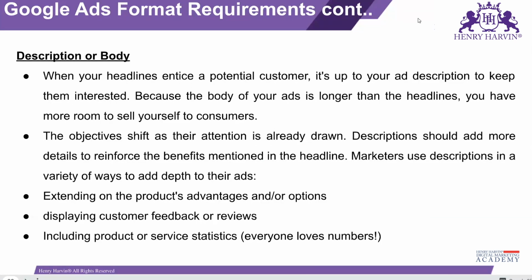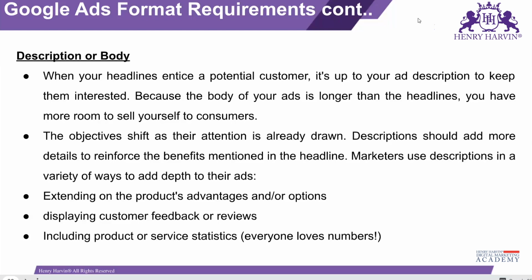Description or body. In the description section, you have the chance to grab the attention, and you have the chance to convert that particular person to click on that link. You can provide sufficient information about the ad, about your product, and then you can convince the user to click on the link and come to the landing page.